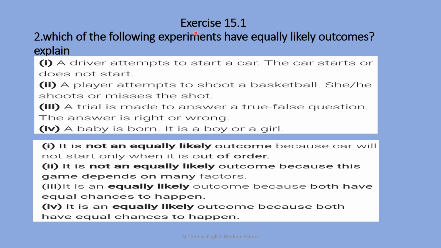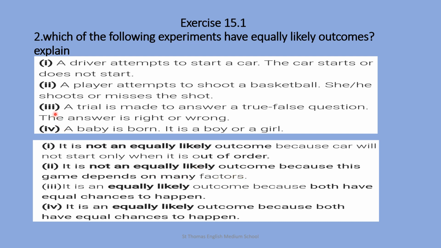In exercise 15.1, question number 2, which of the following experiments have equally likely outcomes? Explain. In that, question number 1, a driver attempts to start a car. The car starts or does not start. It is not an equally likely outcome because the car will not start only when it is out of order. Then question number 2, a player attempts to shoot a basketball. She or he shoots or misses the shot. It is not an equally likely outcome because this game depends on many factors.